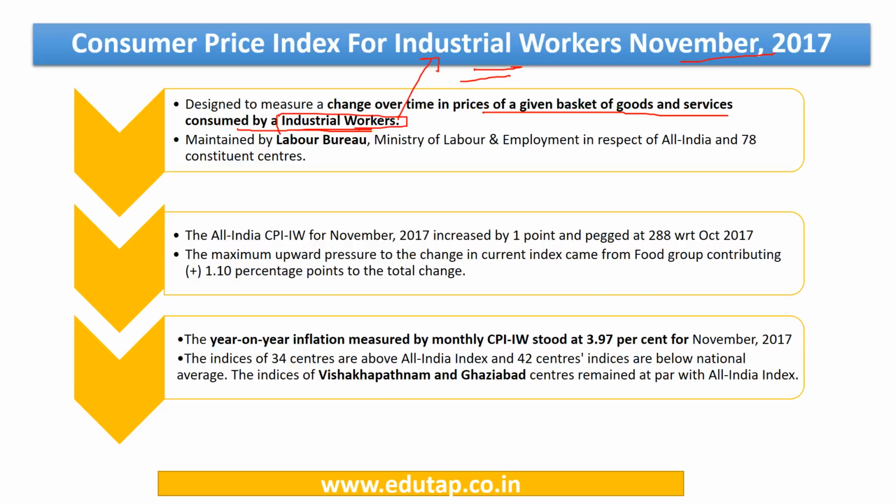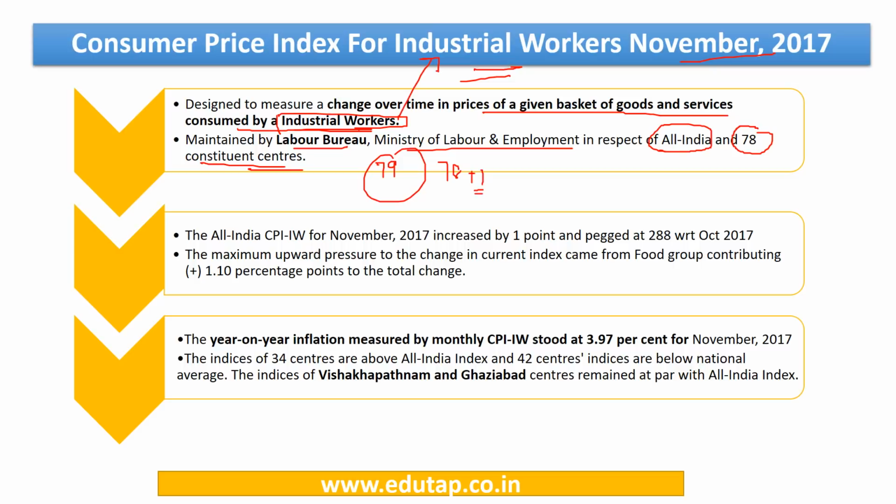This index is released by the Labour Bureau under the Ministry of Labour and Employment, and it is released with respect to all India as well as with respect to 78 constituent centers. So there are in total 79 figures, that is 78 plus 1 for India.